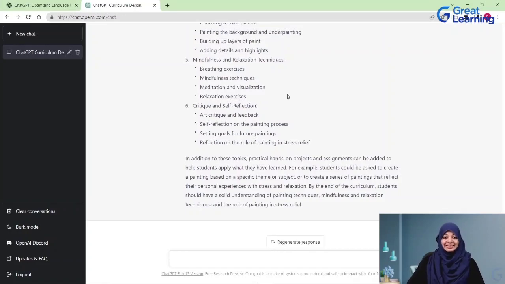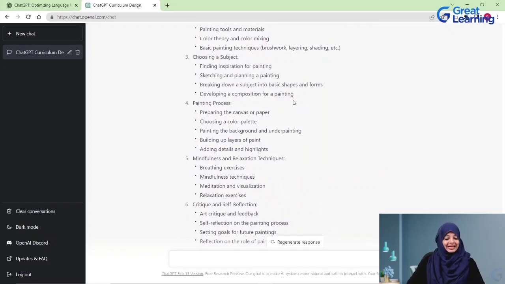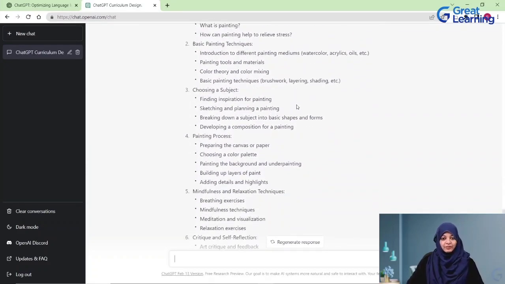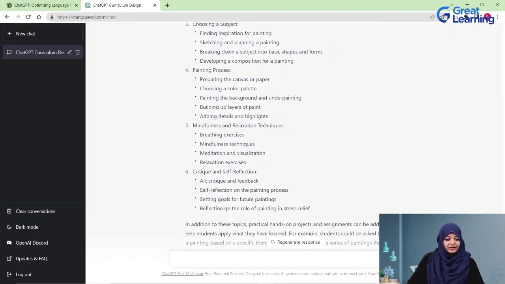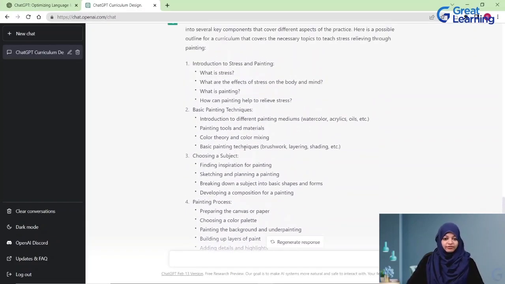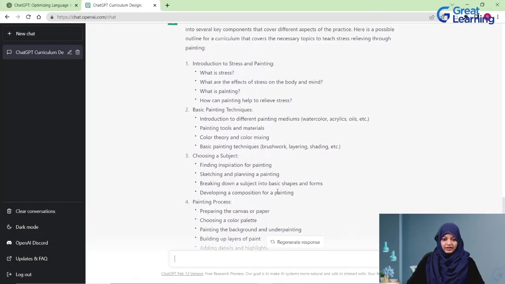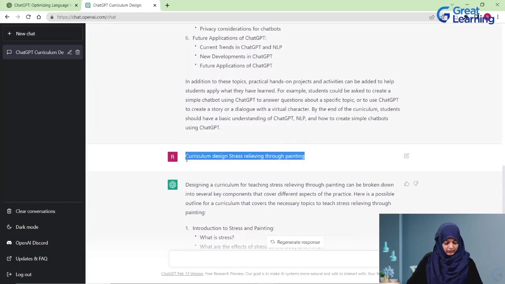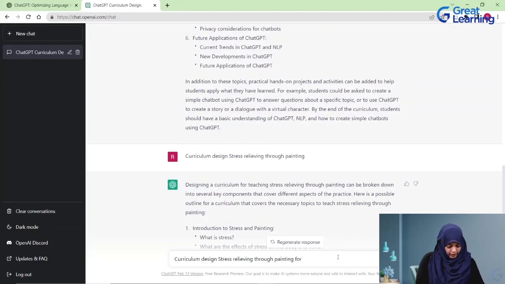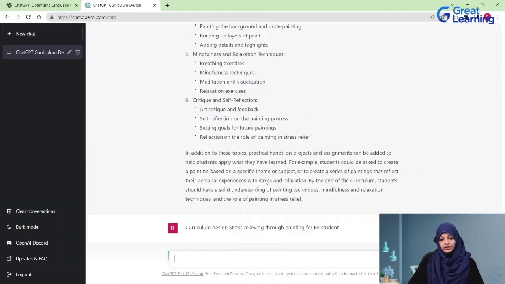All of these topics can be implemented. Please remember this, it can be implemented, but there is no specific statement stating that they need to be implemented here. Now, this is pretty generic, right? We can obviously have all of these things just given on a paper, and any kind of adult, even a college going adult, would know exactly what all of these mean. But what if we need to be more specific? Like, for example, I want to create a curriculum design for stress relieving through painting for BE learners. That is Bachelor of Engineering learners, right?